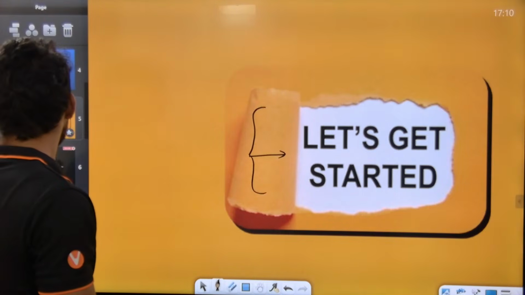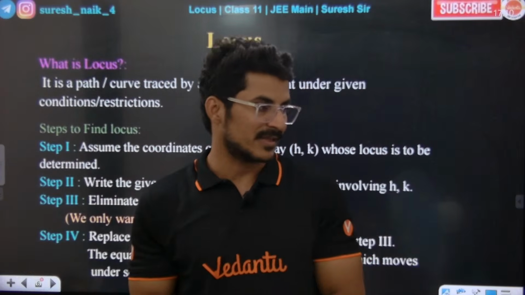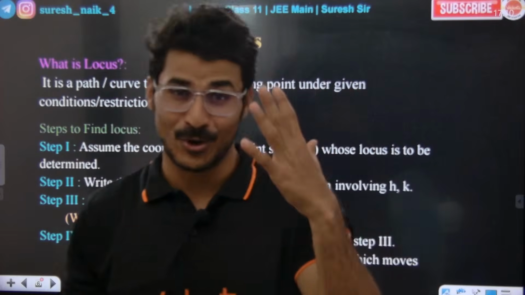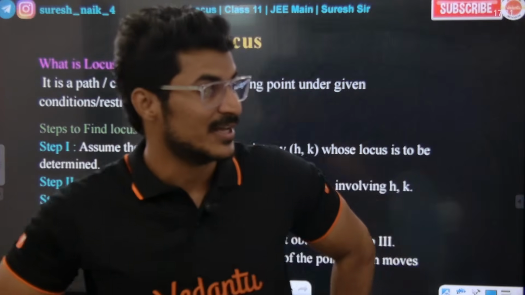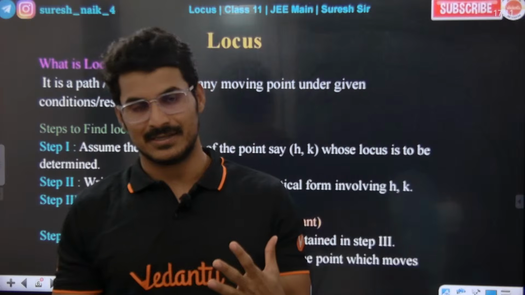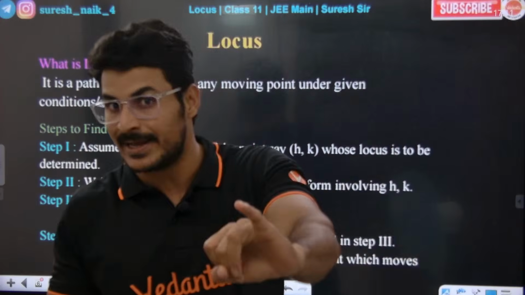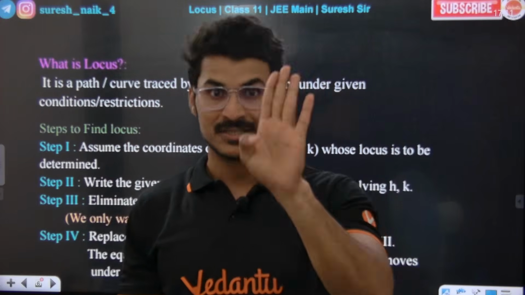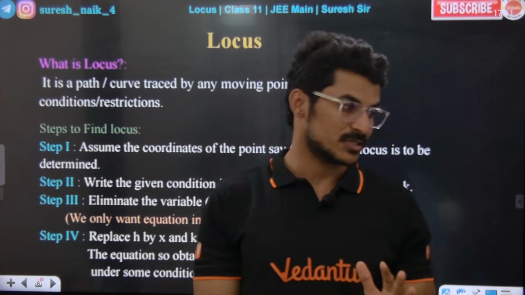Sir, first, let us discuss what is locus. So basically, I'll tell you what is locus. Sir, will 3 to 4 questions come from locus, like you said? Yes, 3 to 4 questions will come. Firstly, coordinate geometry, whatever you study: straight lines, circles, parabola, ellipse, hyperbola. All these 5 chapters are basically locus. They come under locus.